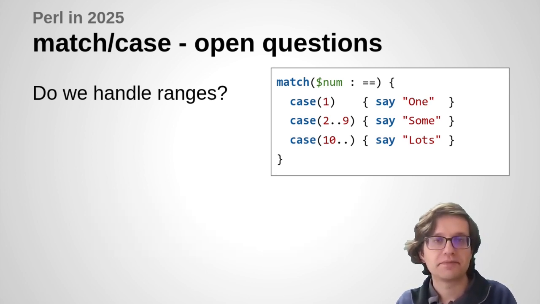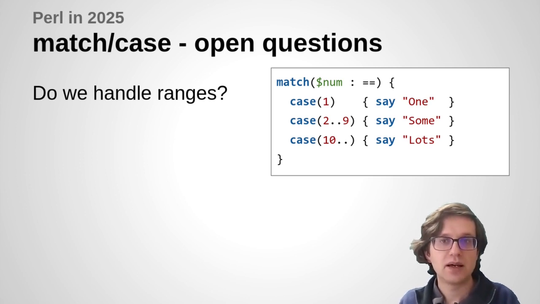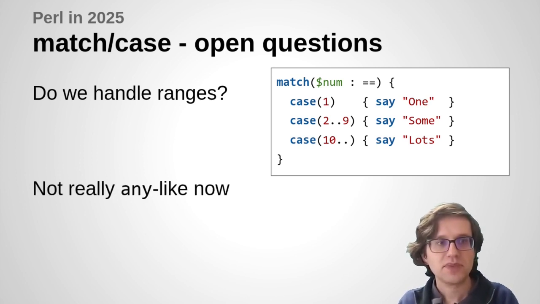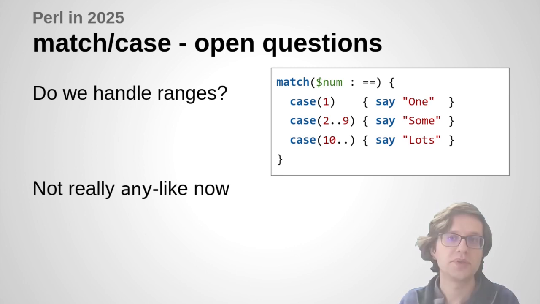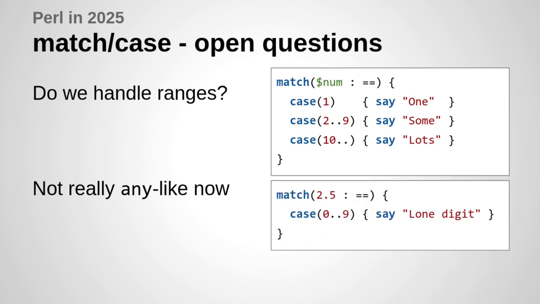But at that point, it becomes not really like just an any test. Because imagine, for example, what do we do with non-integers? So in this example, the value 2.5, does that match this case label? Well, it's clearly between 0 and 9, but it's not any of the single-digit integers. So does it match? I don't know. As I said, it's an open question. I could be swayed either way about any of this. Thoughts welcome.